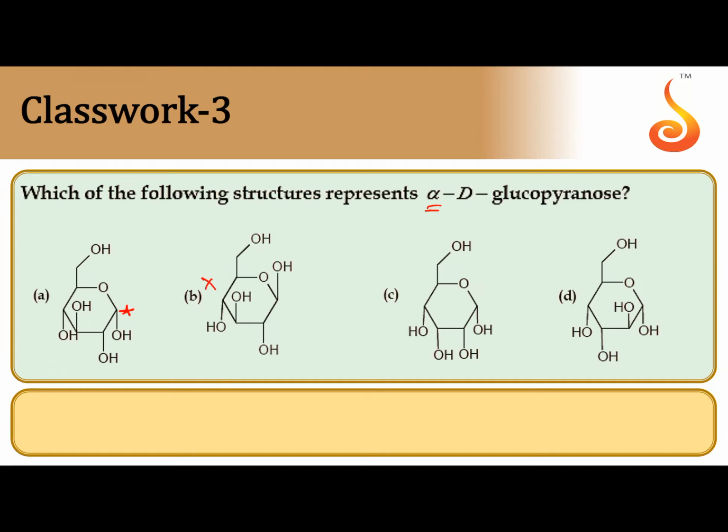Next, D glucose: at the second carbon OH down, third carbon OH up, fourth carbon OH down, and at the fifth carbon CH2OH. So the correct option is A. So why not C? Because at the third carbon in glucose, OH should be on the left hand side in the open chain compound, above the plane. So C is wrong. Same thing, D is wrong. So the correct option is A.